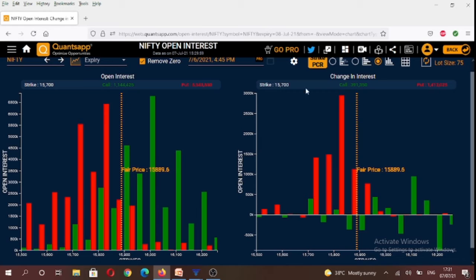And if you were to see what happened intraday, the change in open interest data suggests that today highest amount of calls were written at 16,100 strike, and you will also see open interest reduction in out of the money call options like 16,200, 16,000 strikes.